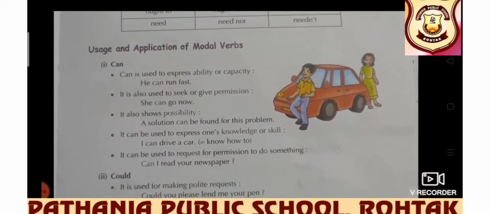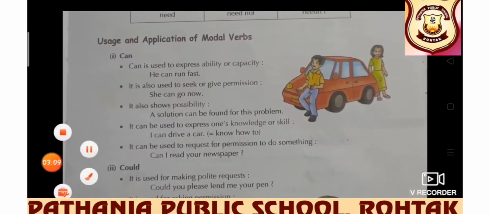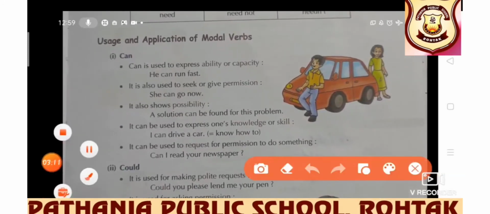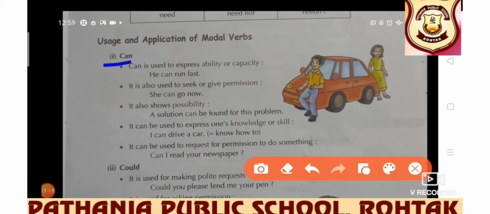Further, we have usage and application of modals. Let's learn one by one. The very first is can. What is the use of can? Can is used to express ability or capacity. It is also used to seek or give permission.